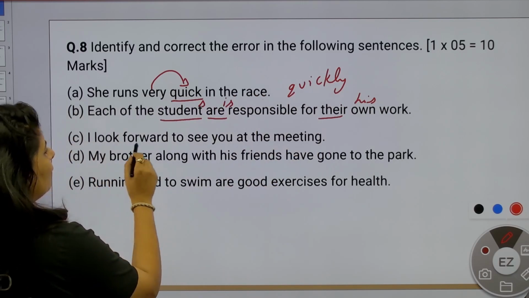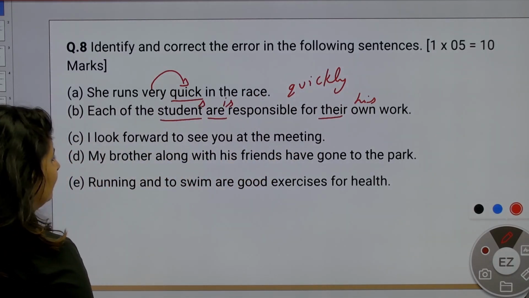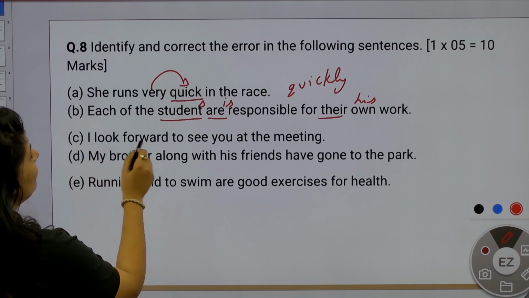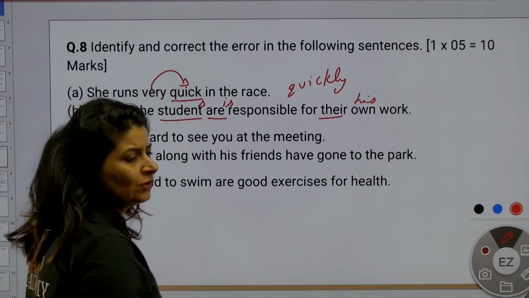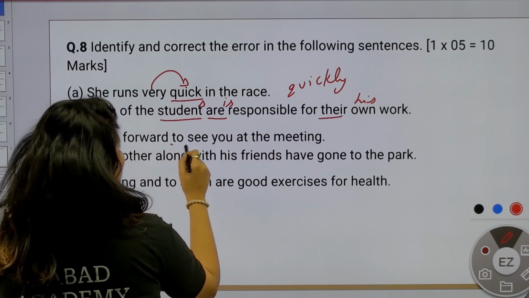Next: I look forward to see you at the meeting. What is the error in this one? Will you be able to locate it? So with look forward to, we don't use to see. What will we write down? I look forward to seeing you.